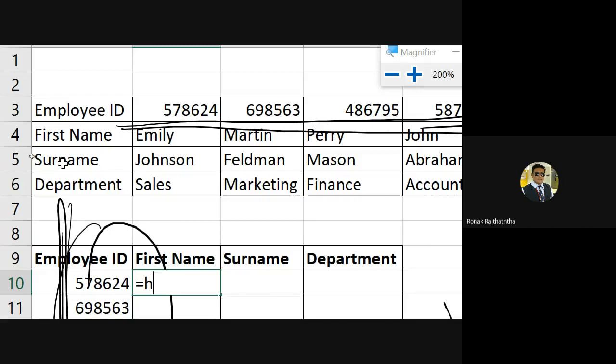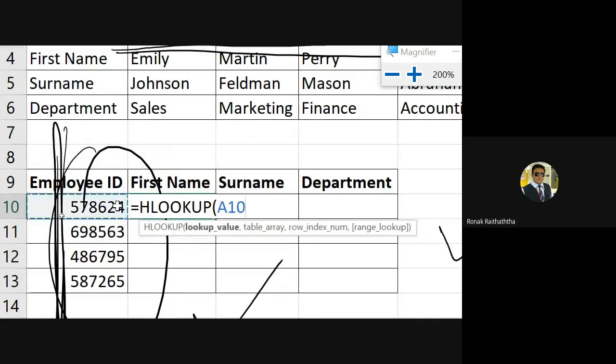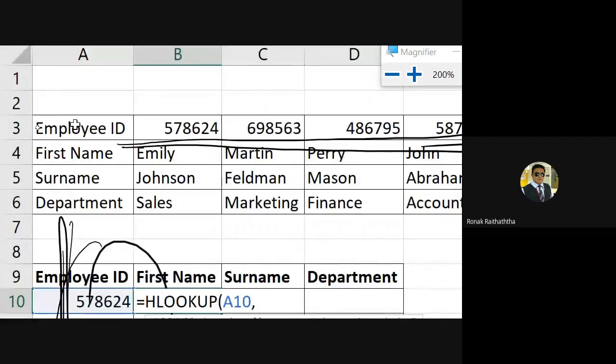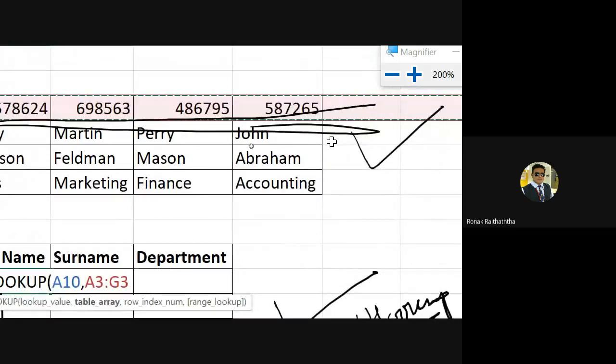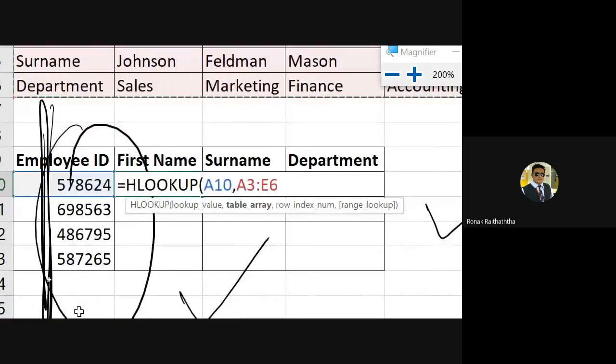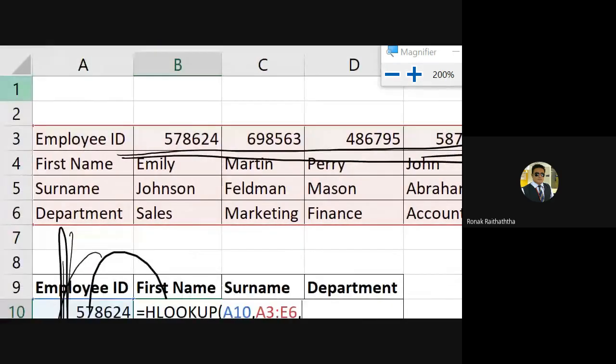So again, I'm using the H lookup. Lookup value is the employee ID, comma, the table array. So my selection starts from this, right? Once that is selected, then comma. Now it asks you the row index number. Now the row index number must be from your selection, not from the top.